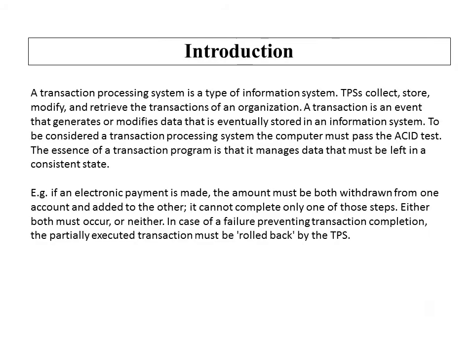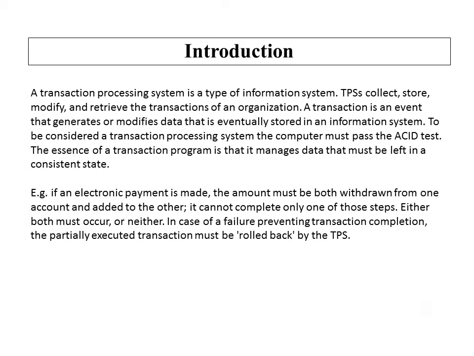So the topic is transaction processing system. This is a brief introduction about transaction processing system, which we all know is a type of information system. It collects, stores, modifies and retrieves the transactions of an organization or a company, whereas a transaction is an event that generates or modifies data that is eventually stored in an information system, and these information systems are the management information systems.